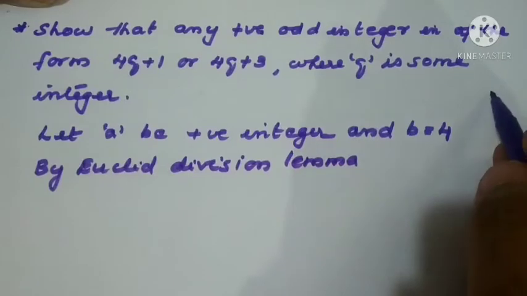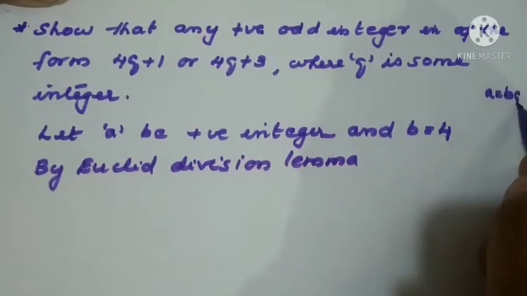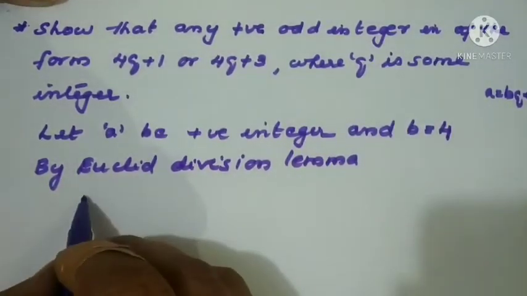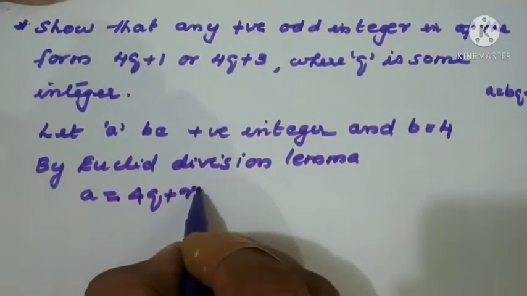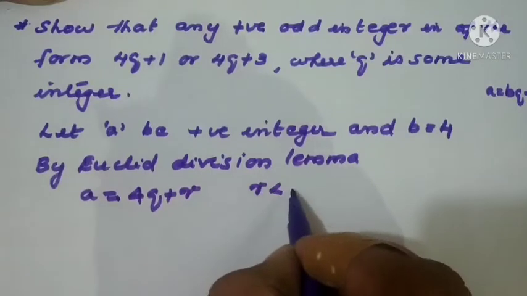Side, I'll write what is the real concept? a = bq + r. So here what we can write? a = 4q + r. But what values can r take?